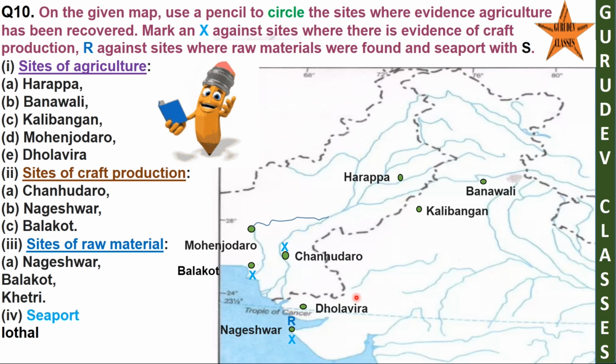3. Raw material sites. A. We have already shown Nageshwar. B. Balakot. Balakot has already been shown here. C. Khetri. Khetri is a town in Jhunjhunu district of Rajasthan. Copper was imported from here.